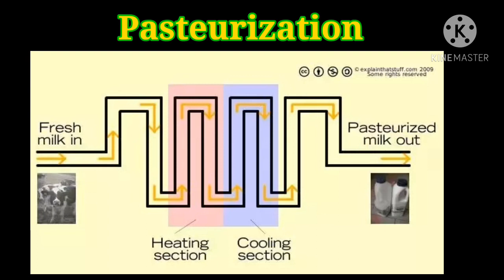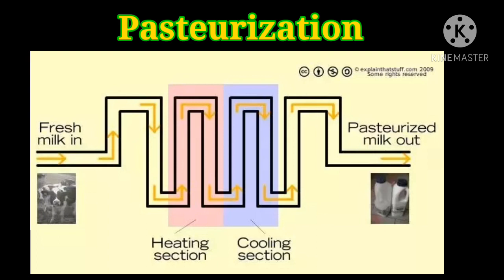Pasteurization is a process of heat treatment of liquid food products. For example, for preservation of milk and beverages, this process also involves boiling of milk to a temperature of 63 degrees Celsius for about 30 minutes and suddenly cooling to destroy the microbes present in the milk.